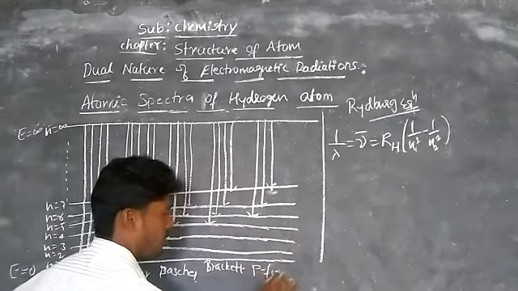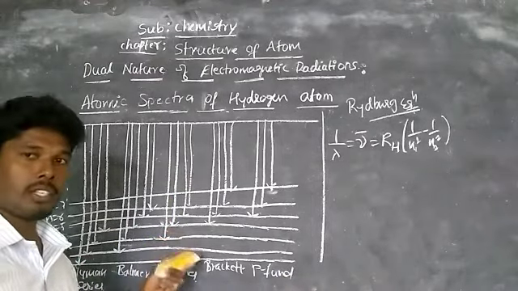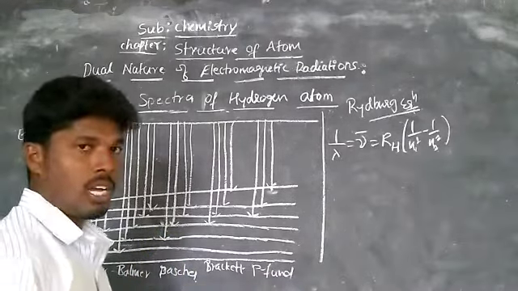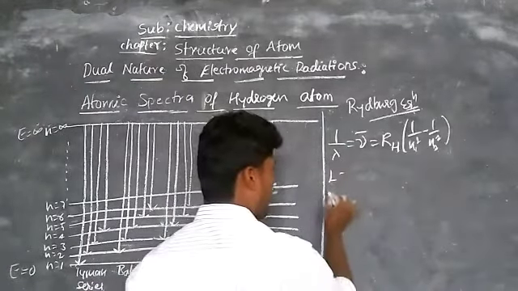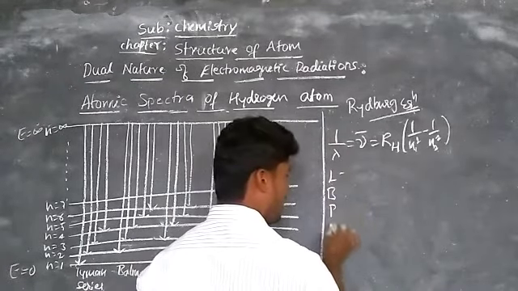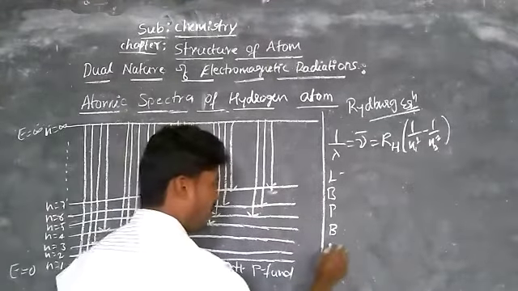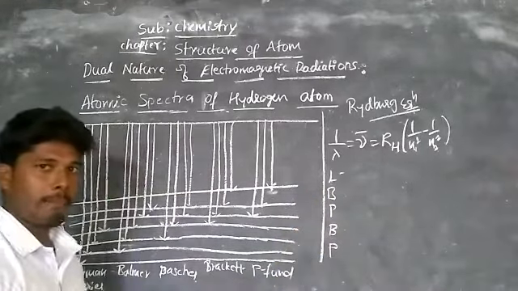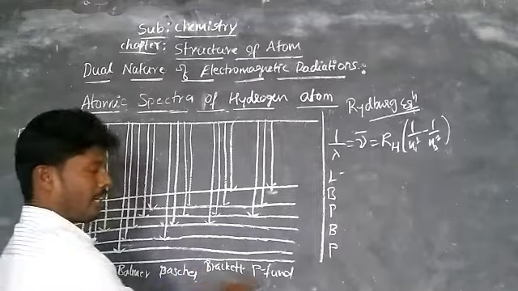This is the actual spectrum of a hydrogen atom, when the radiation emitted from hydrogen gas is analyzed in a spectrophotometer. Now here, I write L for the Lyman series, then Balmer series, Paschen series, Brackett series, and Pfund series. So observe L, B, P, B, P. That is the simple thing to remember: Lyman, Balmer, Paschen, Brackett, and Pfund series.